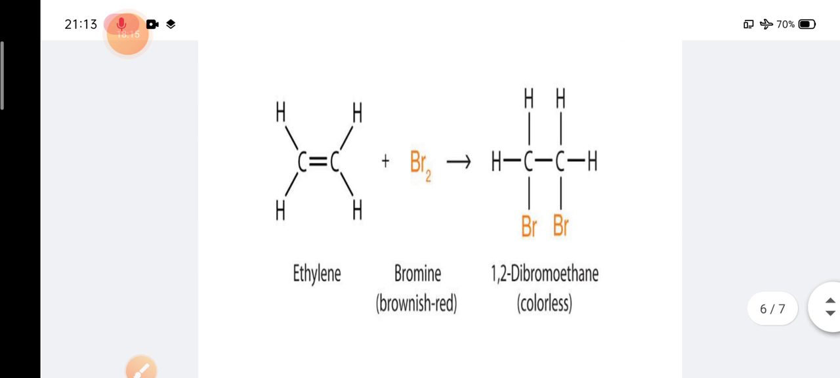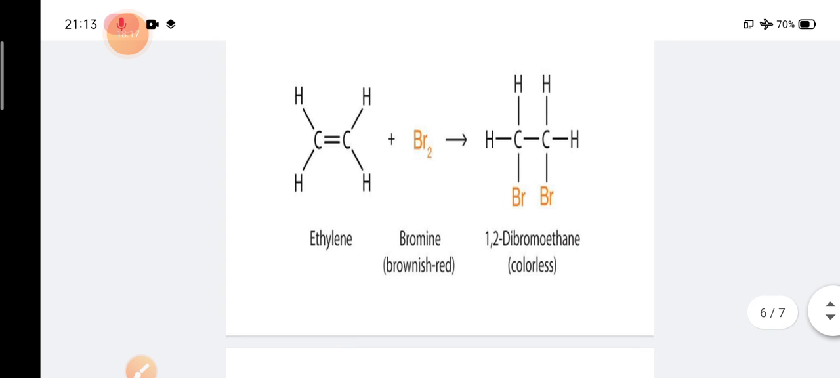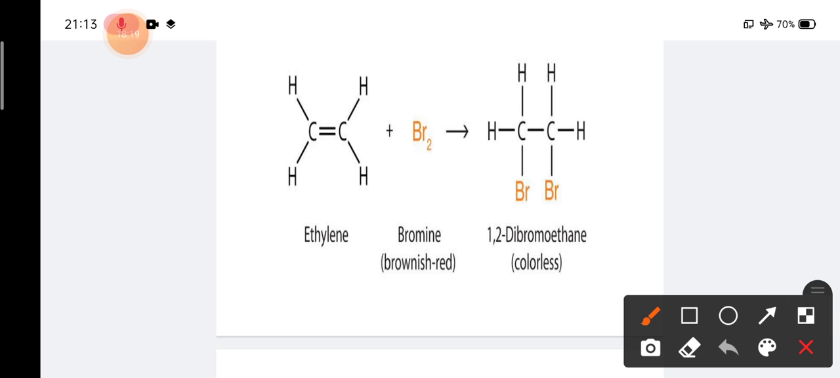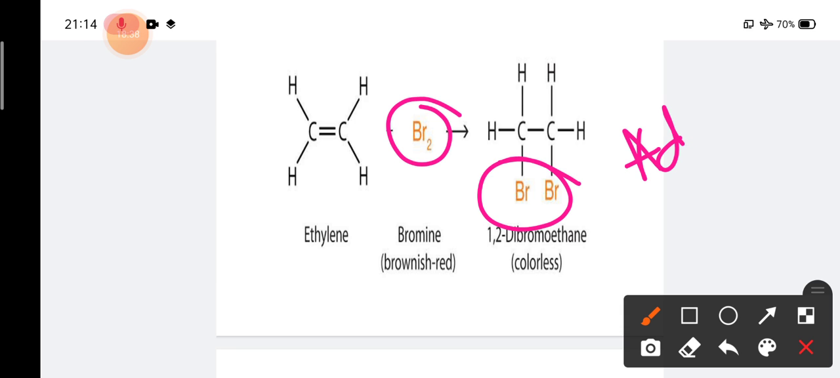The same goes for the bromination reaction as well. Here the pi bond is removed, and two bromine atoms will be added to the ethene, and this will form 1,2-dibromoethane. Okay, and this is also an addition reaction.